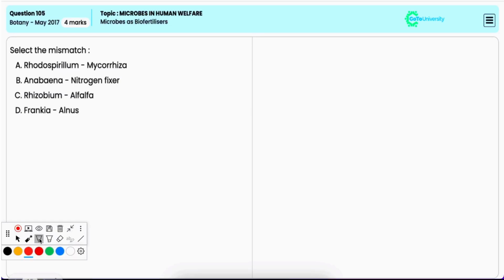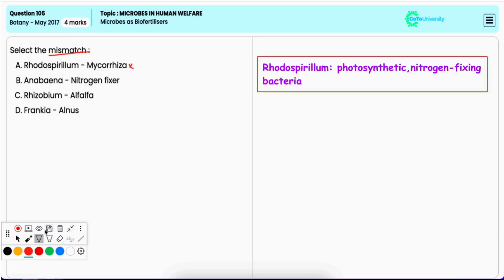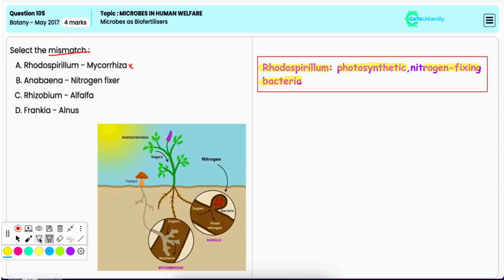In this question, you have to identify the mismatch pair. Option A, Rhodospirillum is to Mycorrhiza. Now this is a mismatch because Rhodospirillum is a genus of the photosynthetic nitrogen fixing bacterium and it is not associated with mycorrhiza. Mycorrhiza refers to a symbiotic association between fungi and plant roots. Hence, it is the correct option.